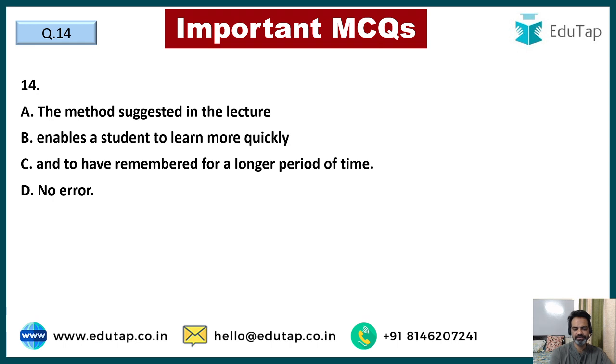period of time. See, whenever we are continuing two sentences, when we are using an infinitive here, we cannot use this form. So it should be and to remember, not and to have remembered. Should be the method suggested in the lecture enables a student to learn more quickly and to remember for a longer period of time. So to is never followed by have plus V3. To is followed by V1. So to remember for a longer period of time. That was the answer here.